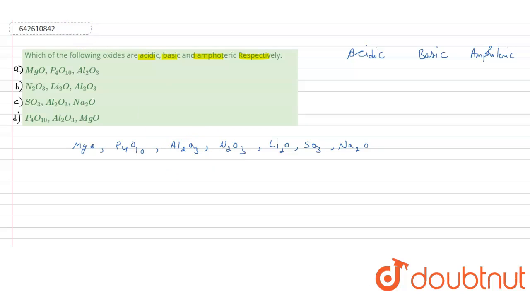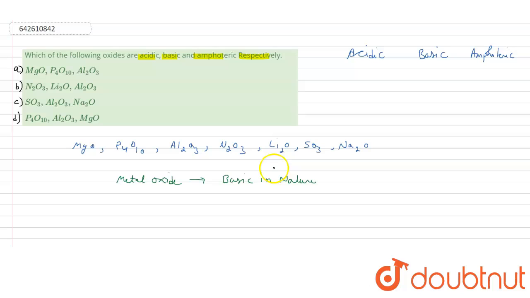So you just have to understand the basic concept of metal oxides. All metal oxides are basic in nature. Metals will always form basic oxides, so metal oxides are always basic in nature.